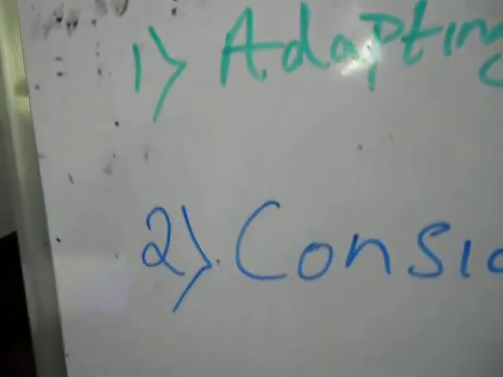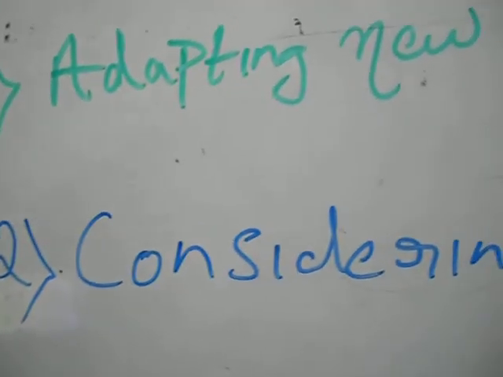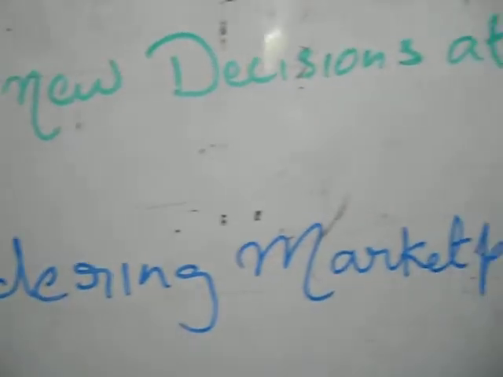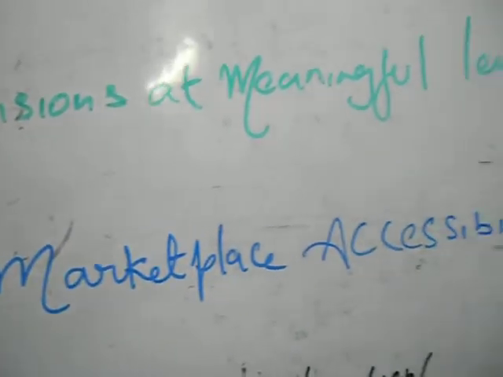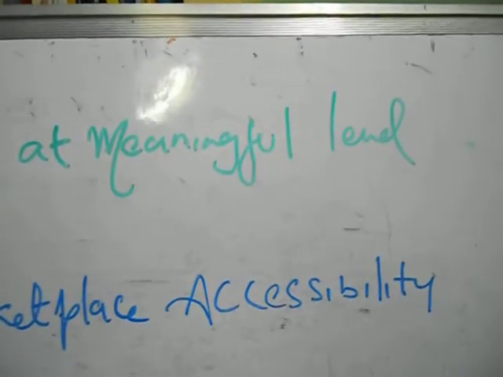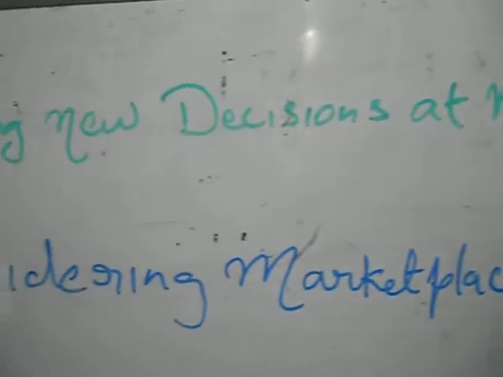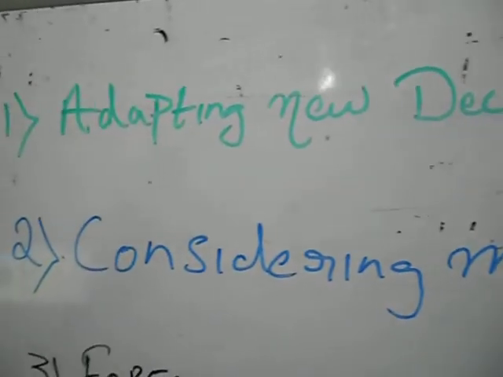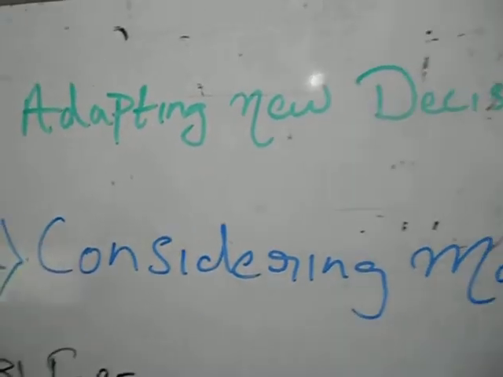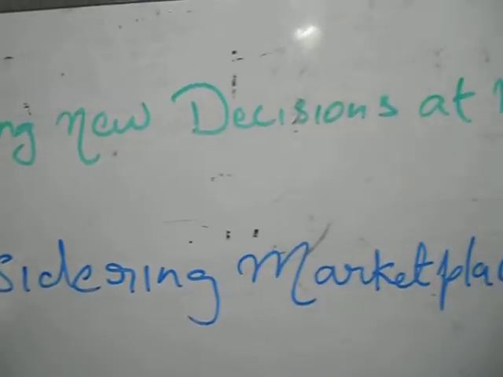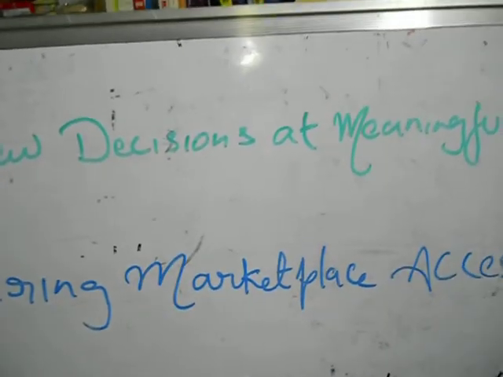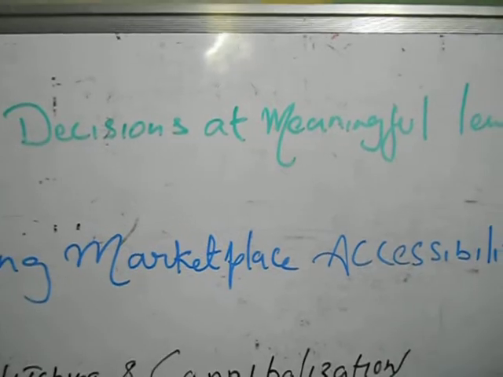And the second one deals with considering marketplace product accessibility. As a seller or a retailer, you ought to recognize and understand the product availability within the store trading areas to make a better and ideal decision relating to your SKU assortment. With this, you can ensure your offerings are a selection of consistent and competitive products with alternate shopping channels.